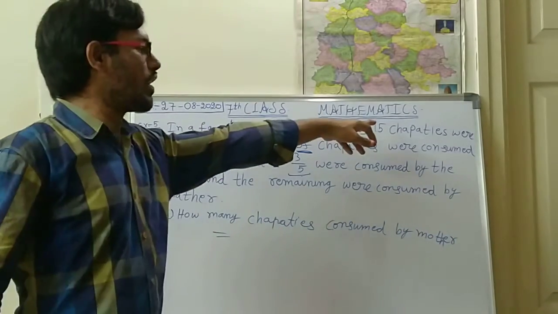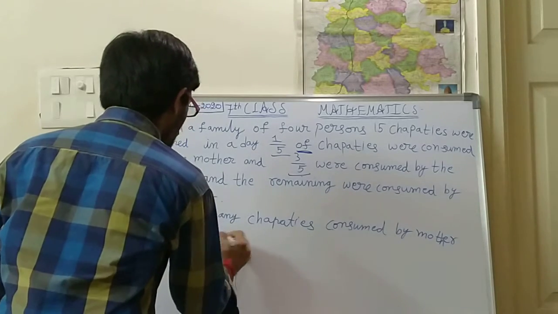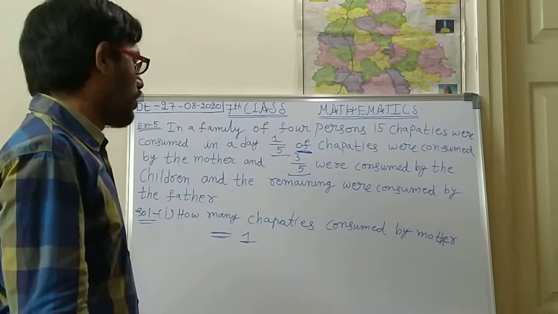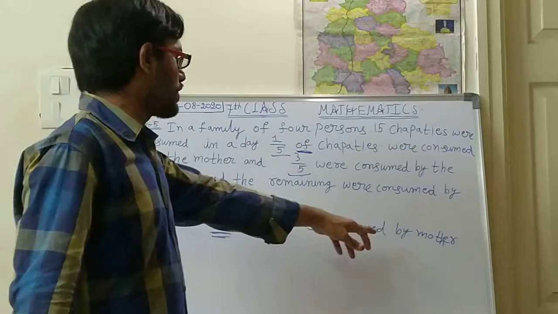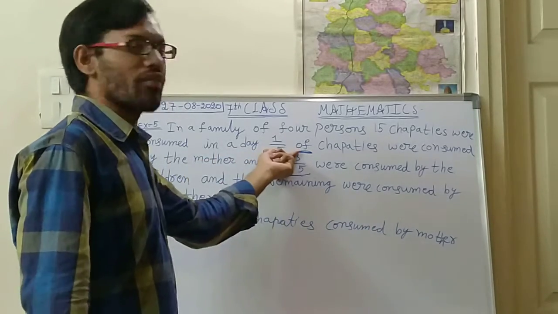Totally how many are there? 15. You should consider 15 as one full part. First of all, how many chapatis by mother? The mother's consuming part is 1/5.